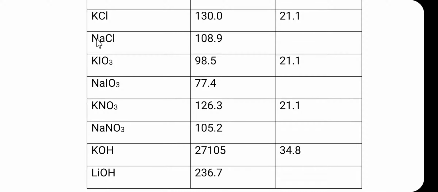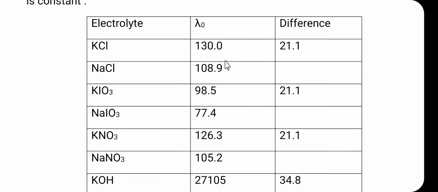Here the K plus and Na plus ions differ, while the Cl minus is common. In KCl the anion is Cl minus, in NaCl the anion is Cl minus. Also in KNO3 and sodium nitrate, the anions are nitrate ions, and the difference between these two values is 21.1.